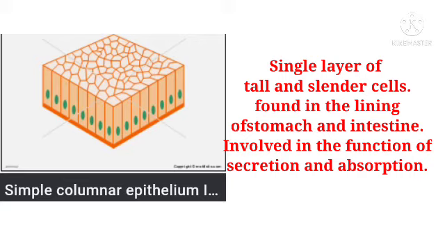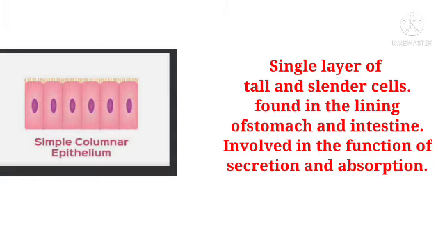Columnar epithelium. It is composed of a single layer of tall and slender cells having nucleus at its base. It is found in the lining of stomach and intestine. The free surface of the cells may have microvilli. Then it is called brush border columnar epithelium. It is involved in the functions of secretion and absorption.